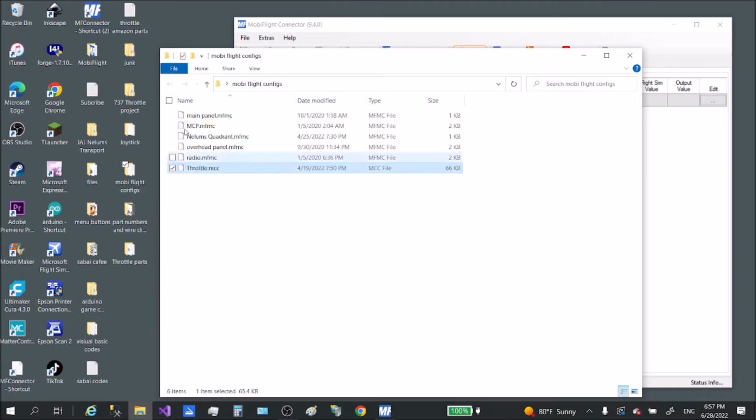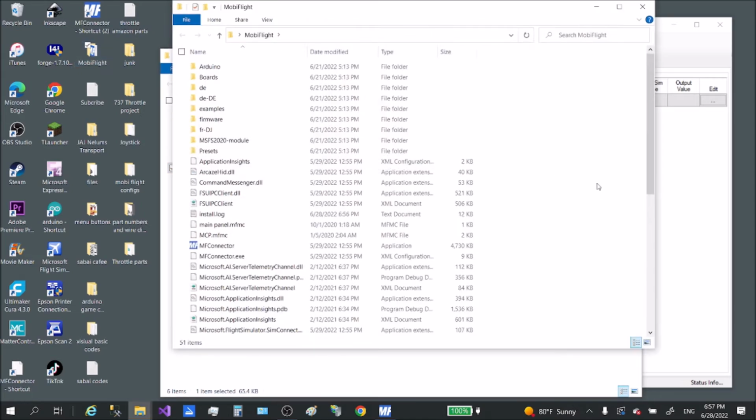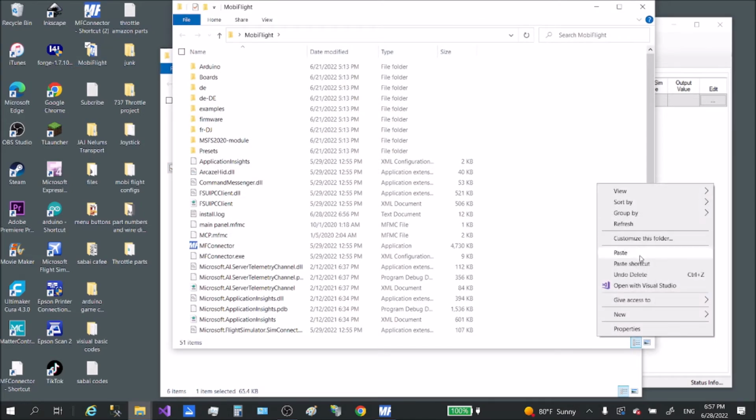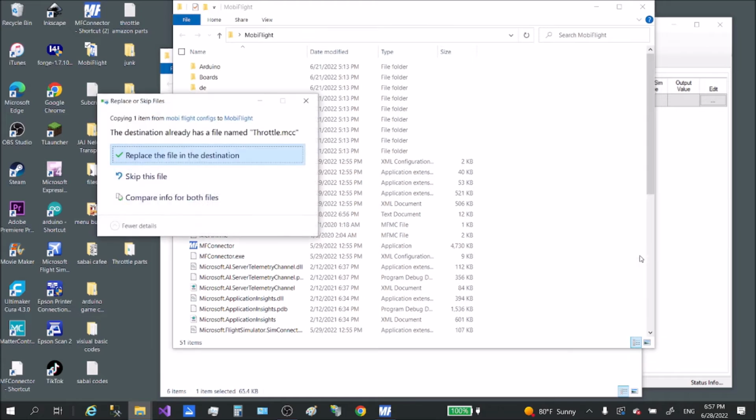and we're going to move it over into our MobiFlight folder, the one we had installed. Okay, and we're going to paste it. And the reason why you see this message here is because I already have the file in my folder. So for you, if this is your first time, you won't get this message.